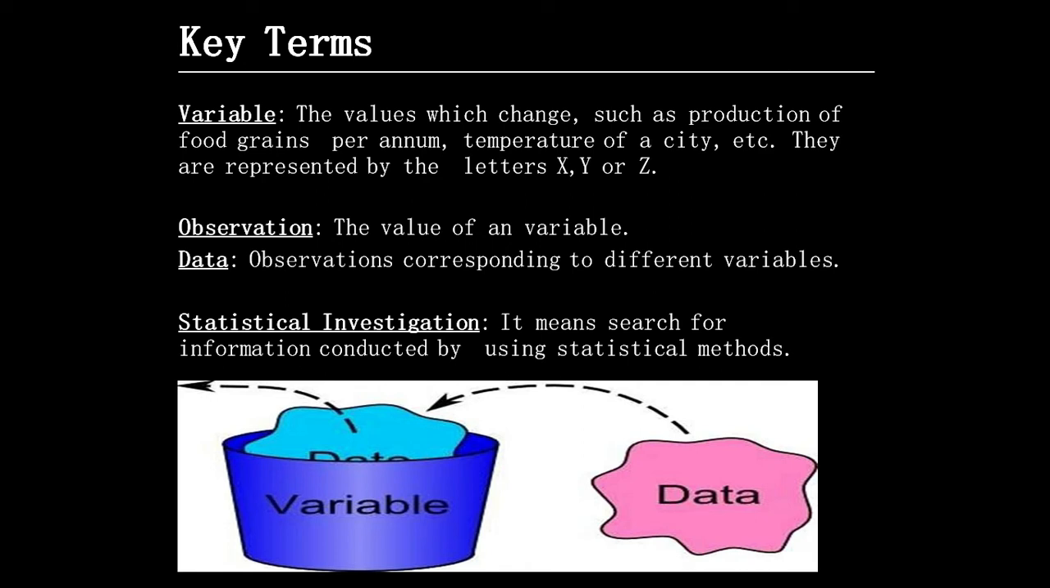Observation. What is observation? It is the value of a variable. The value of a variable is called observation, and very important, data. I am not talking about the internet data. It is data, observations corresponding to different variables. It is the observations corresponding to different variables is known as data.